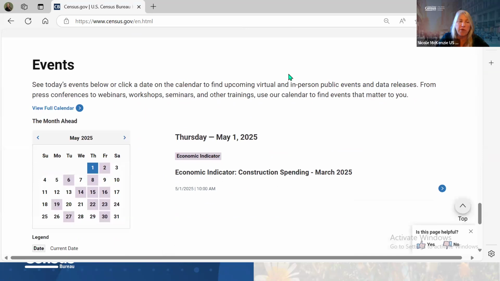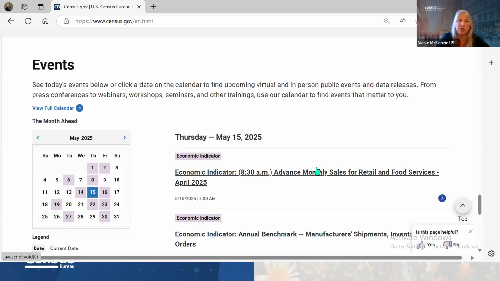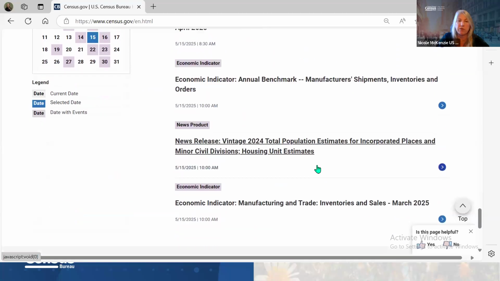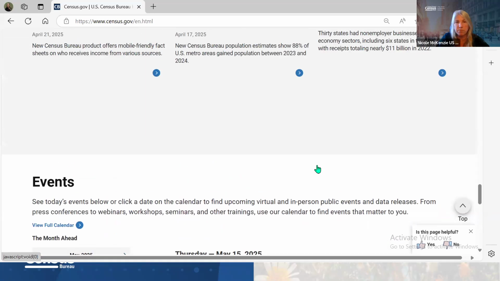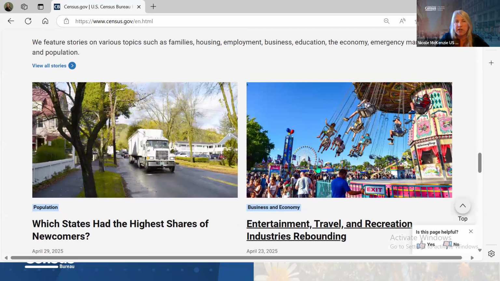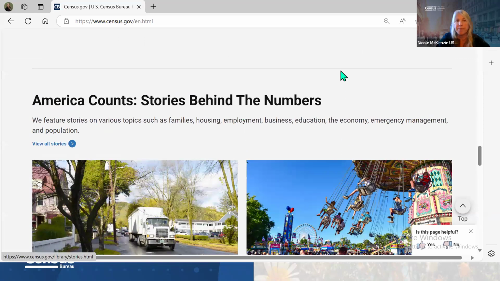And then if you scroll all the way to the bottom of our landing page, this has different events. It will show you based on release dates of data. So tomorrow we have an economic indicator, construction spending, coming out. Any of these dates, you can click on them and it shows you what is coming out. So if there's interest there, that's how you find it. So that's our website tour.